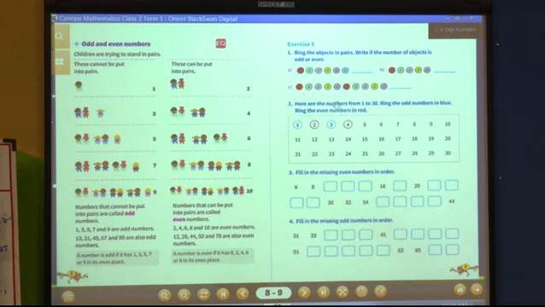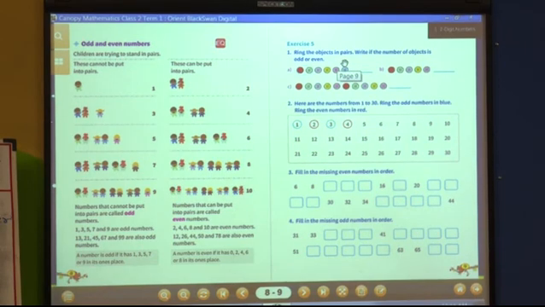Exercise number 5. See here, ring the objects in pairs. Write if the number of objects is odd or even. Wherever the pairs are there, you have to ring the objects. The first one is done for you. Then the second, is there a pair? Yes, so you will do a circle. Then the third one, yes, there is a pair, you will do a circle. Then what will you write here? See here, I will show you in detail.